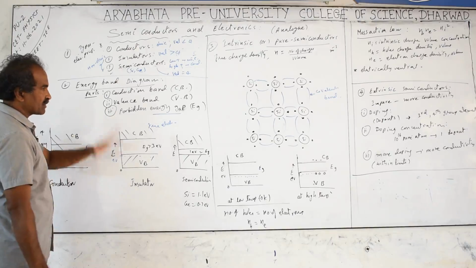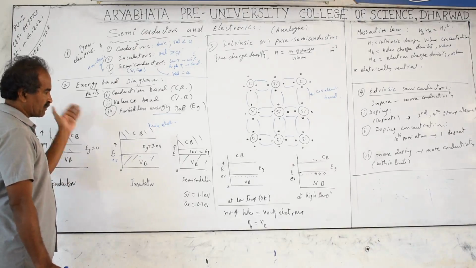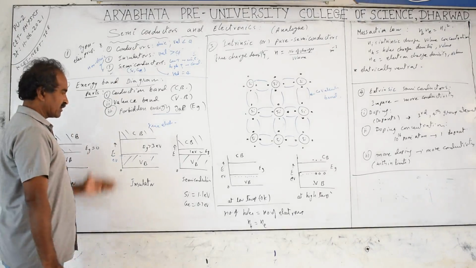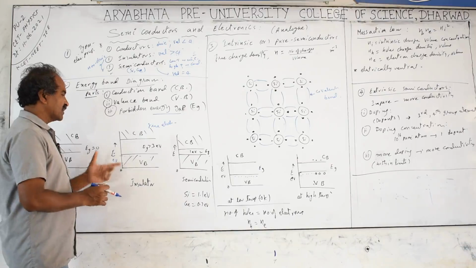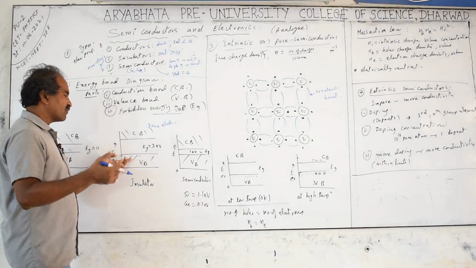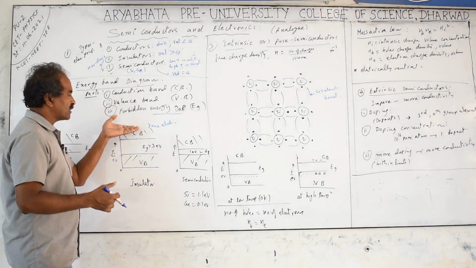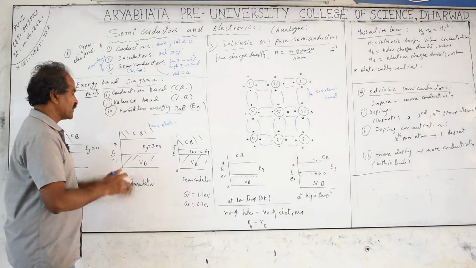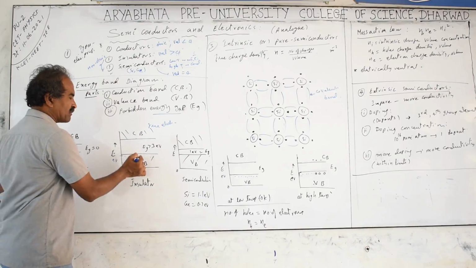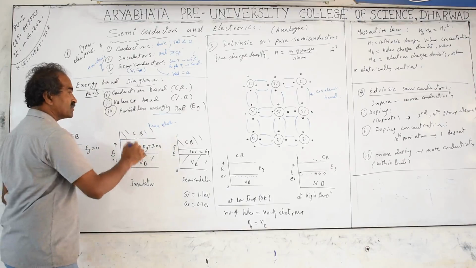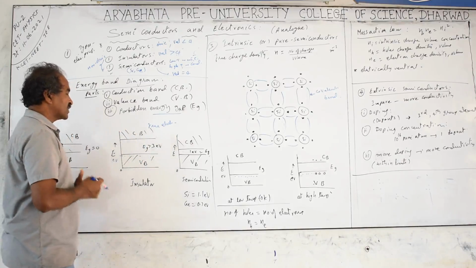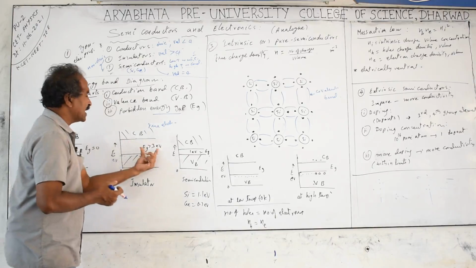They can become free if we supply some energy, by the photoelectric effect, applying photons of particular energy falling on the metal surface, or by heating, or by applying an electric field. If the electron overcomes the attraction of the nucleus and comes out of the atom, we say the electron is free. An electron bound to the nucleus is in the valence band; when it becomes free, it is in the conduction band. The energy we supply to make it escape the attraction of the nucleus is called the energy gap.